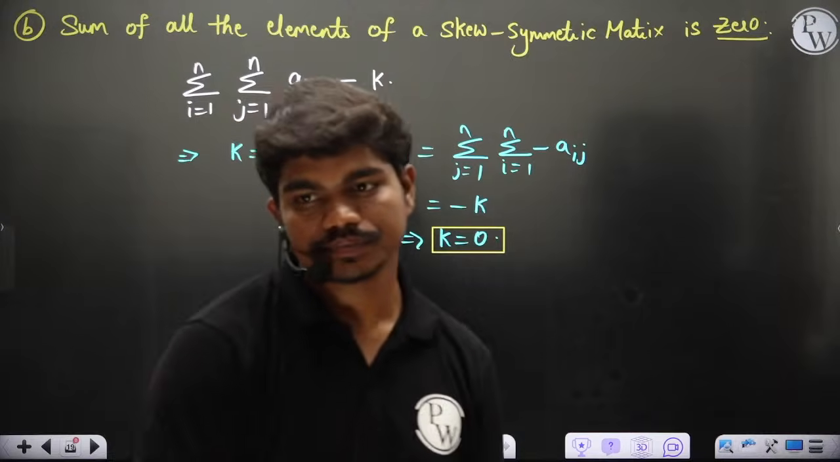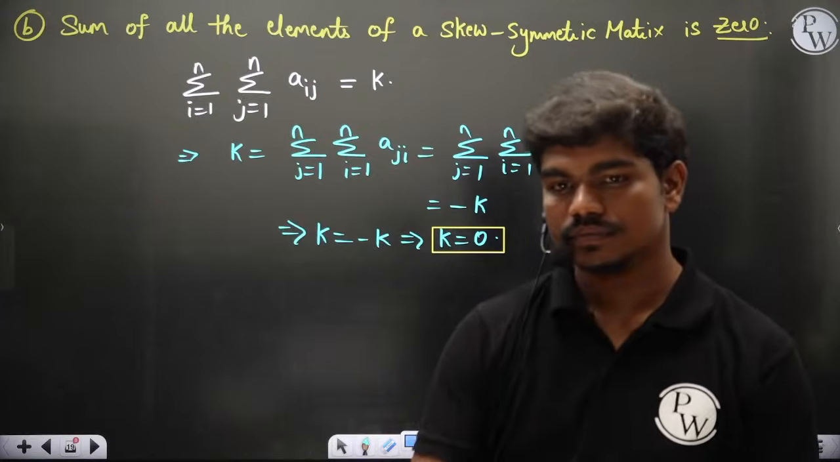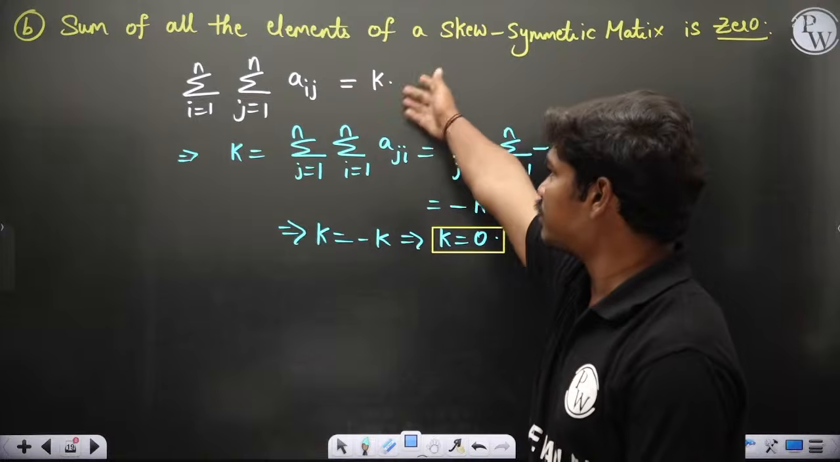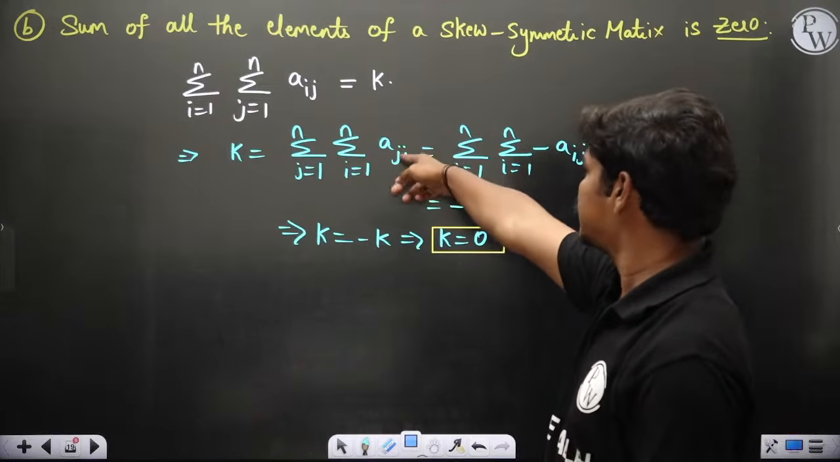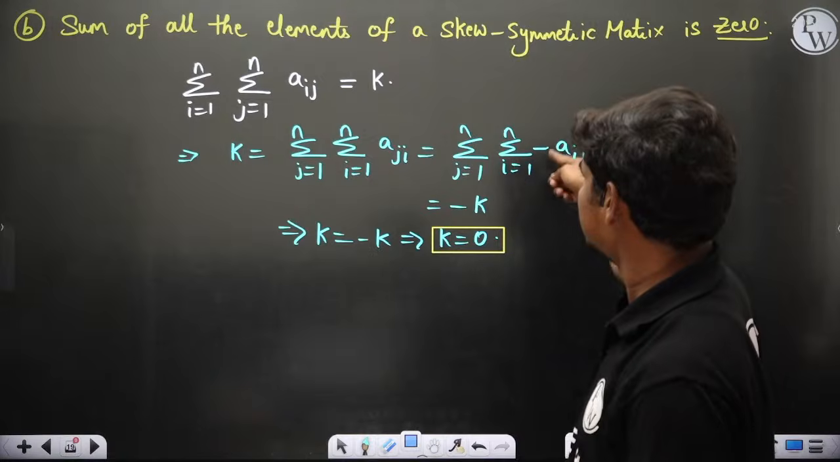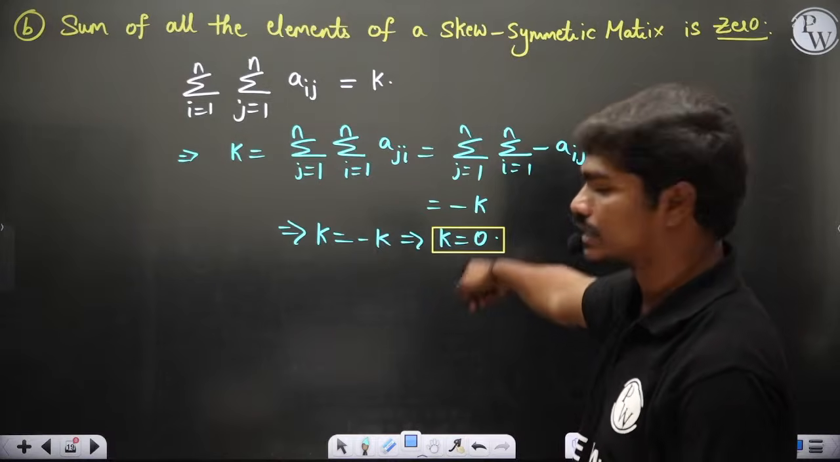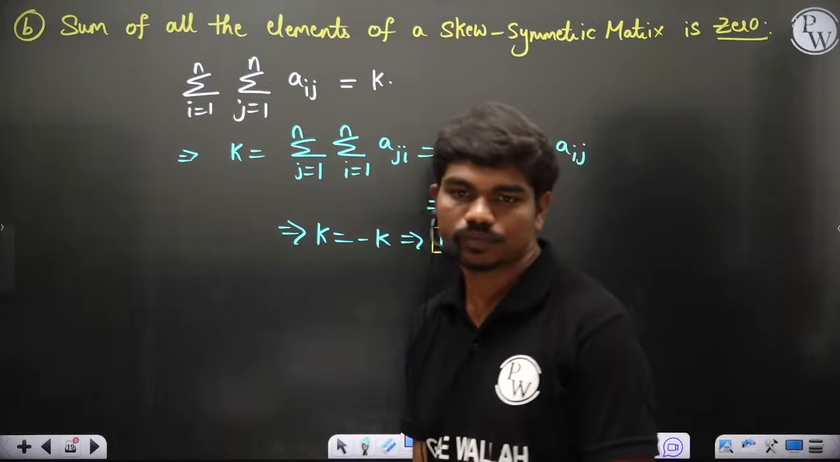That's it. Clear? Let's say initially you take the sum as k, then you can interchange the two summations and aji. So aji can be replaced with minus aij. If you take this minus out and again replace, this is minus k. So k equal to 0.